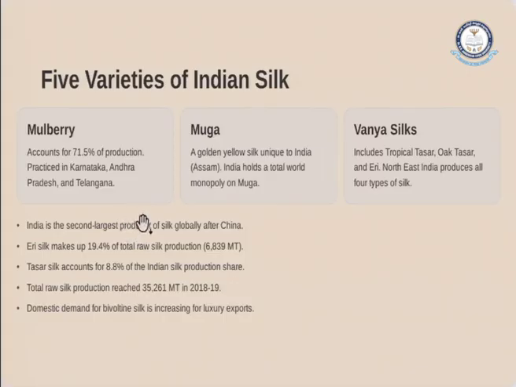If we see eri silk, it makes up to 19.4% of total silk production. Then tassar accounts for 8.8%, and the Indian total silk production reached 32,261 by 2018 and 2019. So the domestic demand for bivoltine silk is increasing for luxury exports.